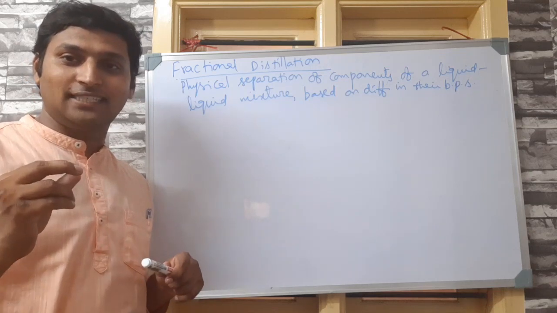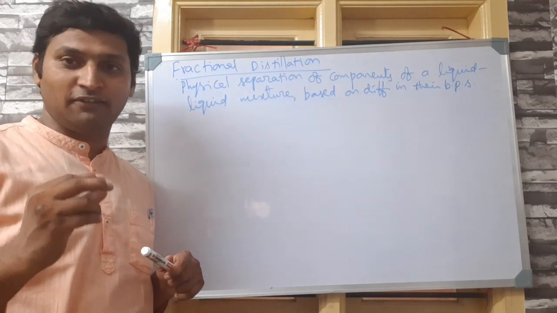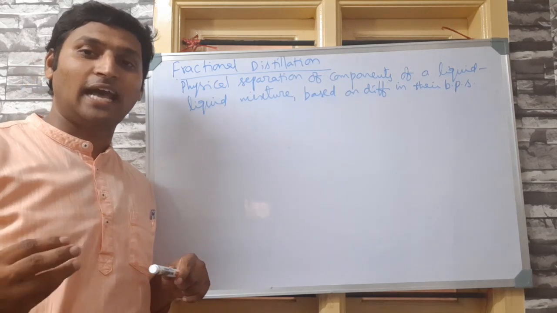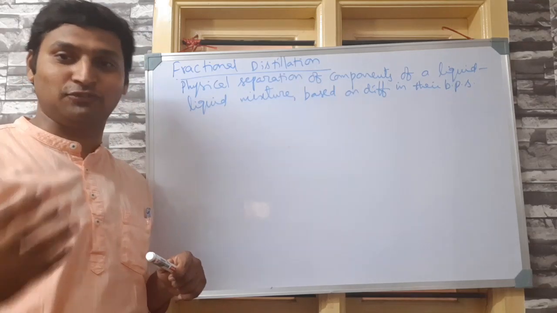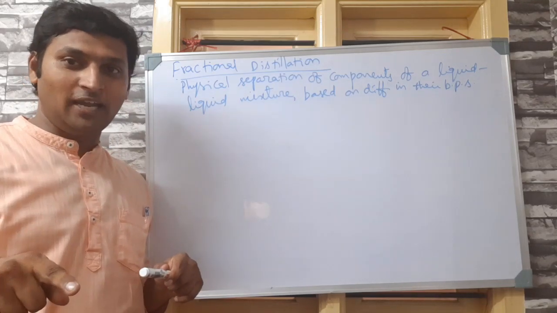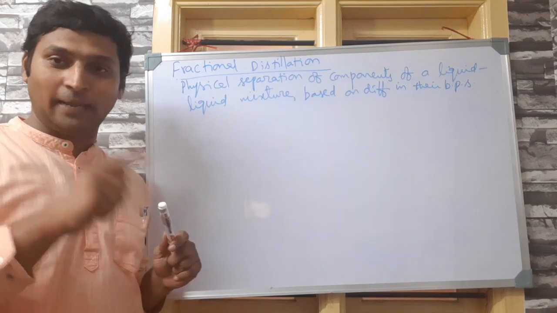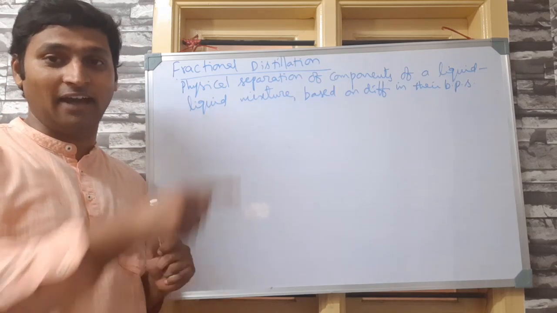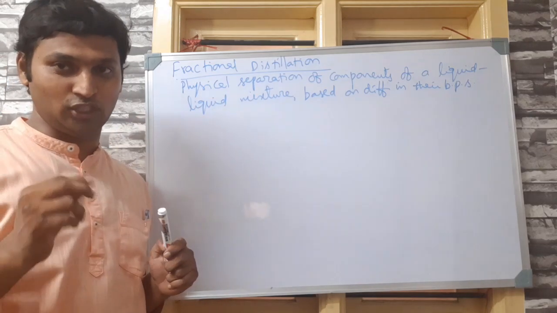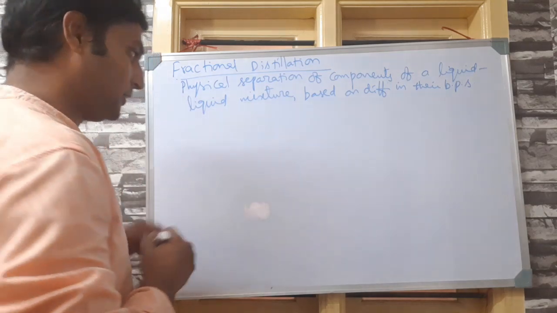Now, what exactly is the principle behind fractional distillation? How exactly do they do it and what is the basis for it? That will be understood from the same temperature versus composition graph that I was trying to explain to you just now. So let me repeat it.